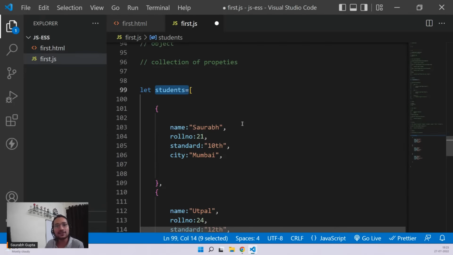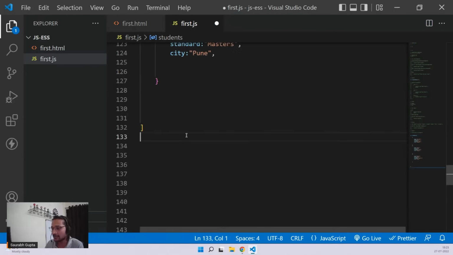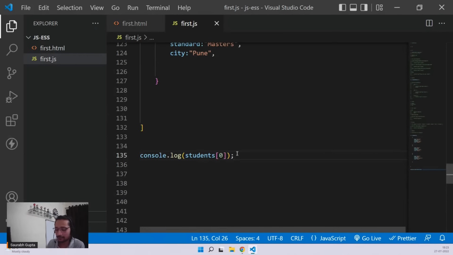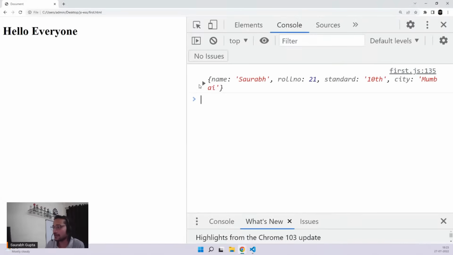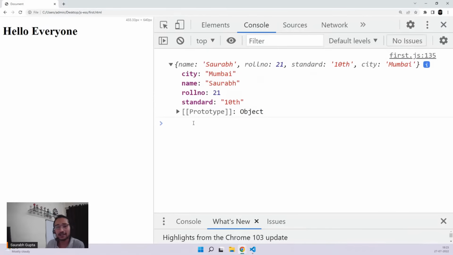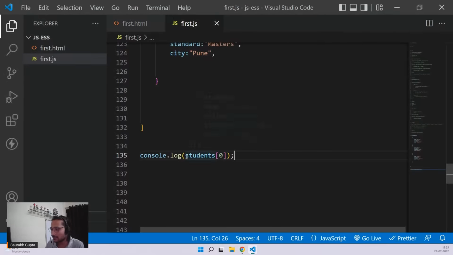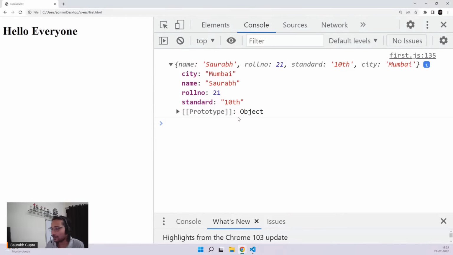Now, students is the name of the array. So how do you access the first element of an array? Array name of 0, right? Let's do that. Console.log students of 0, and this will give me the first element. Let's see. And the first element is a whole object. The first element is not a normal data now. So that means students of 0 is giving you this whole object.